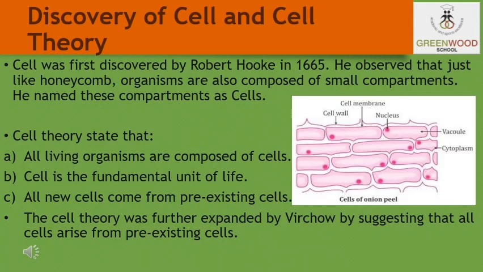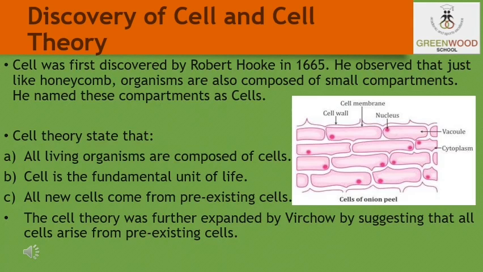So students, the basic characteristics of cells are as follows: they have the ability to replicate independently, they contain the heredity information, they can perform all the life sustaining activities on their own, and they show similar chemical composition and metabolic activities.